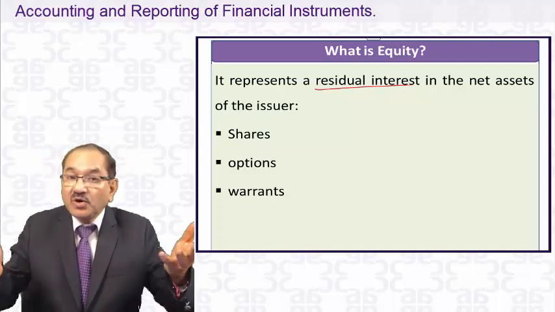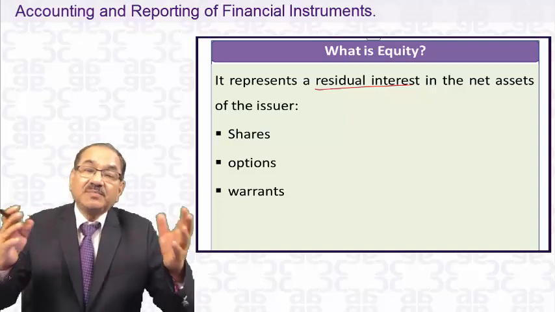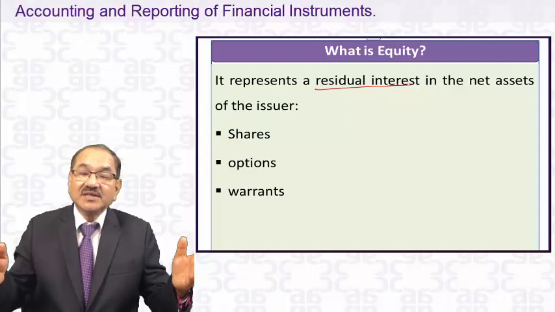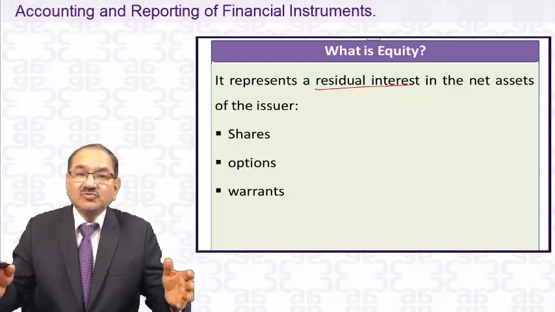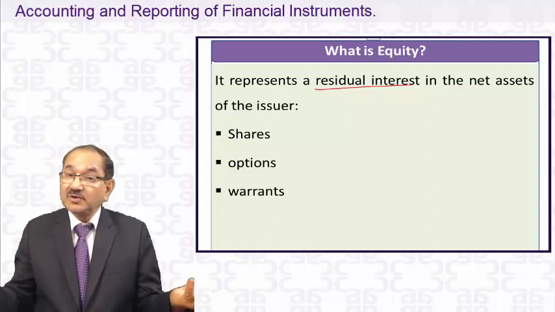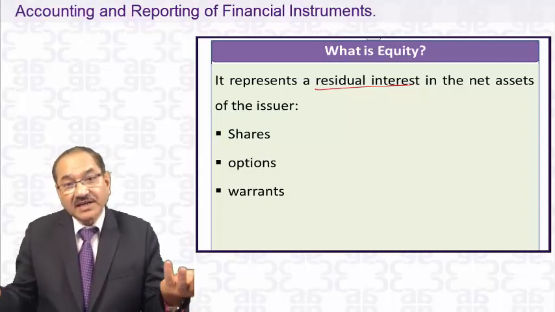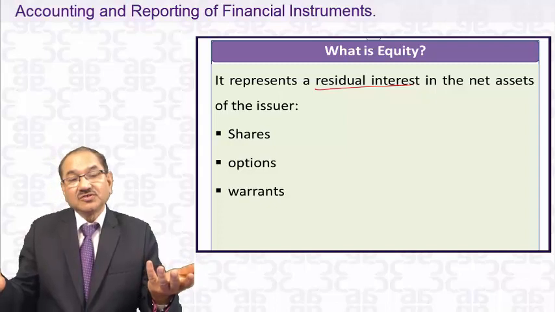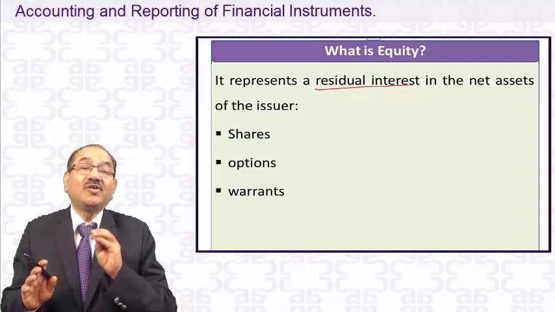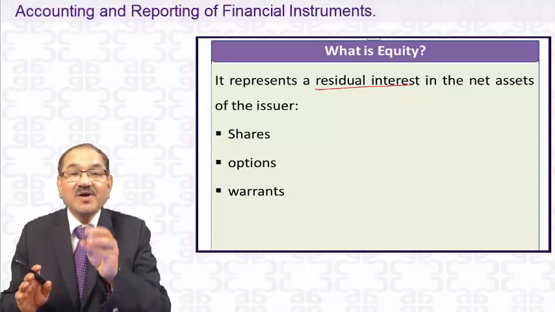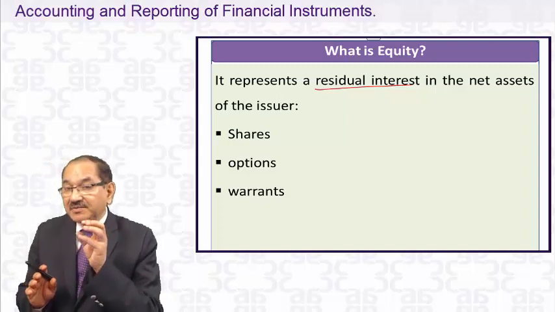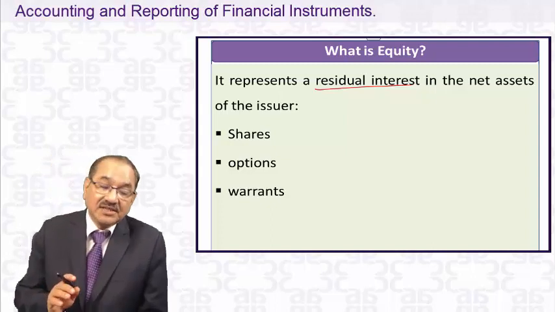That residual may be more or less. Suppose the equity share capital received from the shareholders was 10 lakhs. But only 4 lakhs is left; it will be paid to the equity shareholders. Suppose 20 lakhs are left; it will again be paid to the shareholders. So the equity shareholder has a residual interest. There is no contractual obligation to pay a certain amount to them. That is the basic difference between liability and equity.